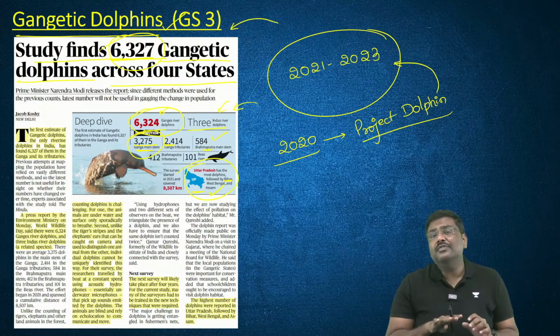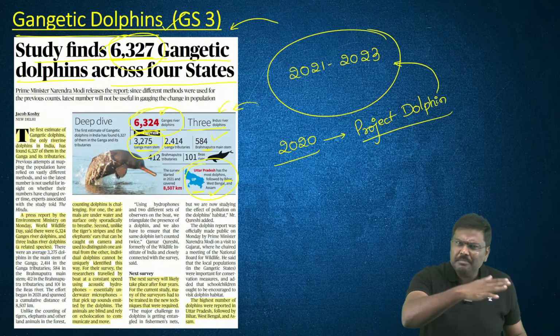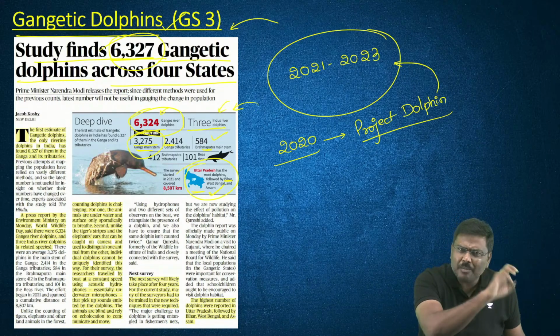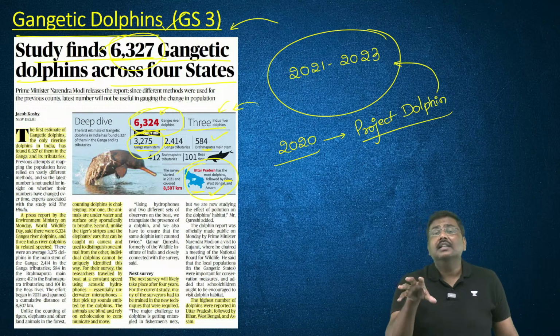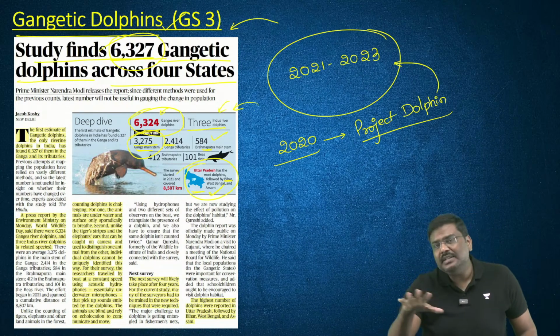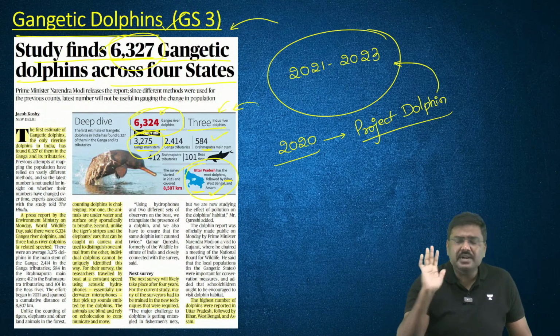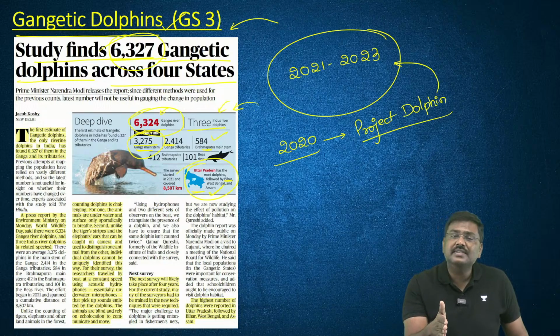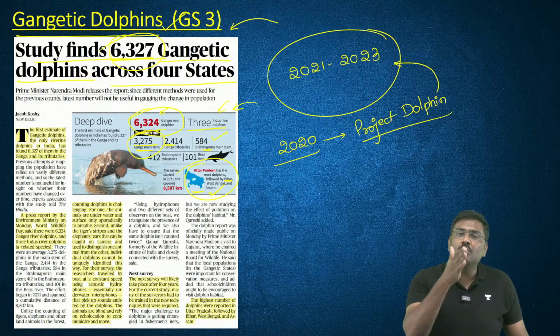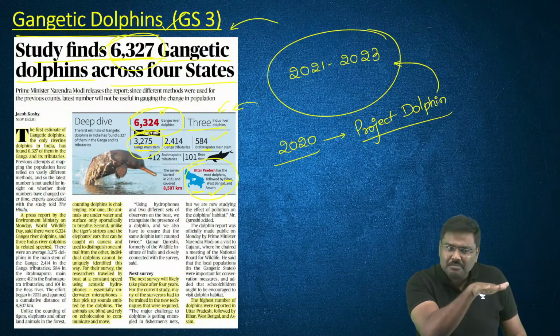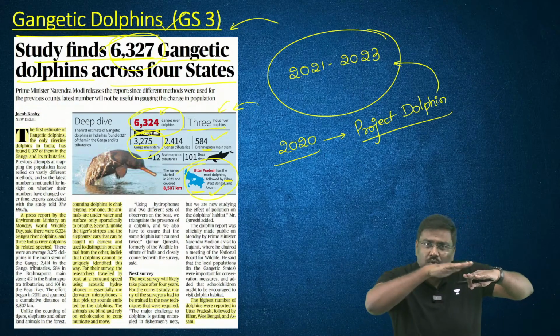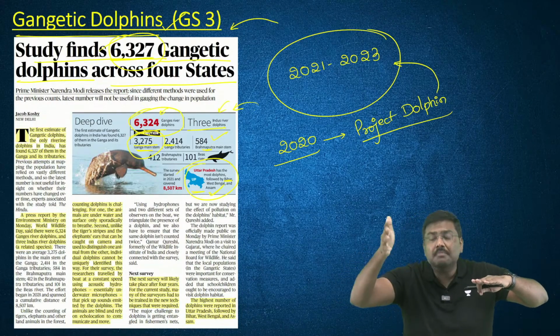Second, as of now, multiple methods were used to identify how many dolphins there are in India. But please understand, there was no scientific method which was followed. All the methods were different. The government of India simply says this will be the most comprehensive and consolidated method, and the number that we derive will be used as the standard now to compare.